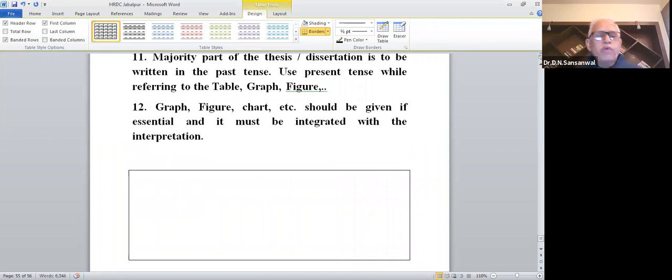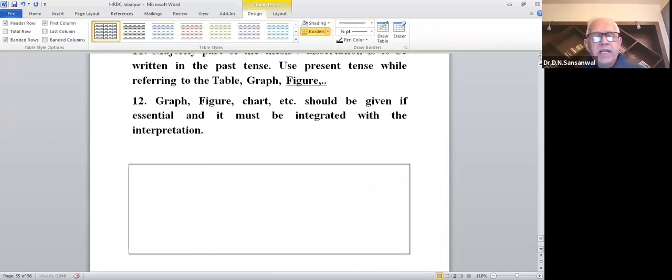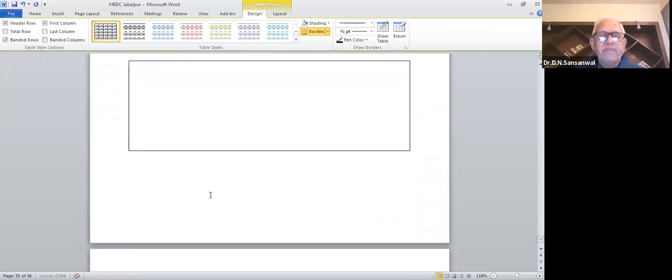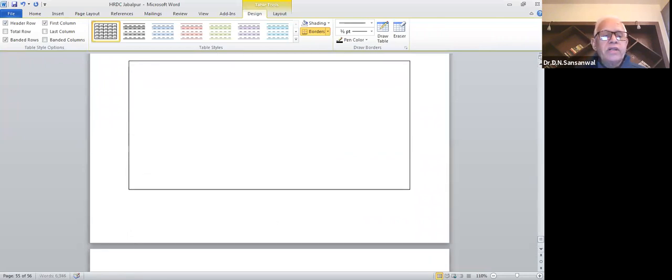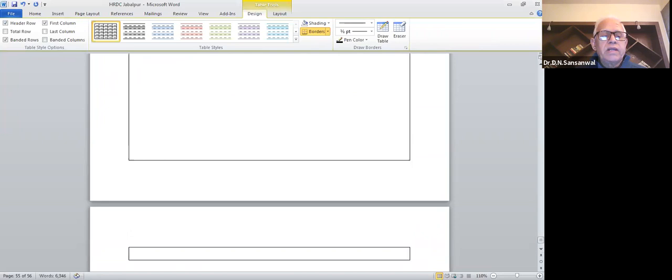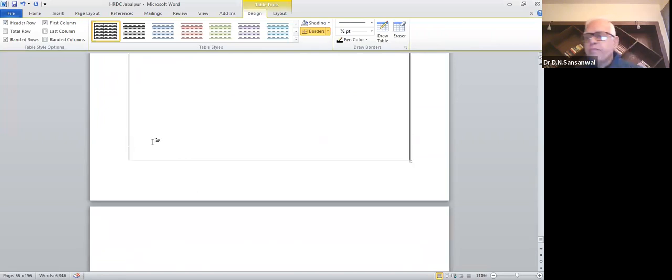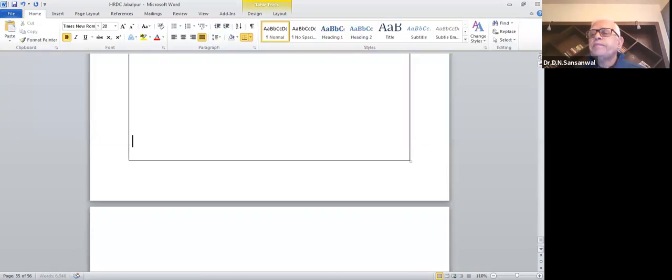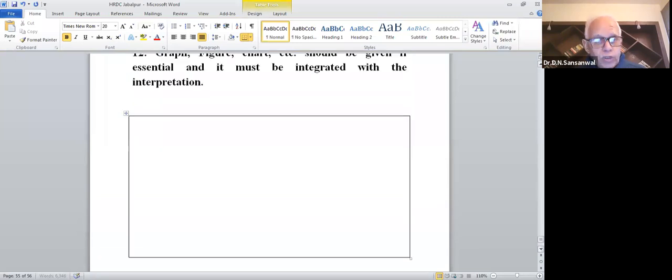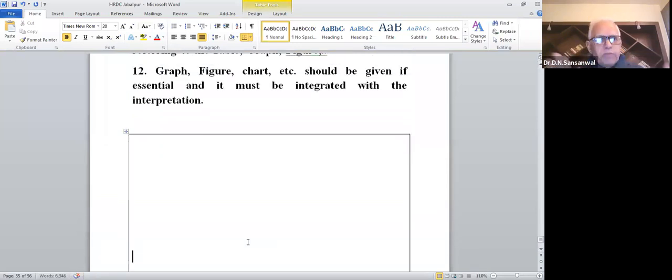and this one page should have, let me see how much space I have. Suppose this is my first page, the top cover of your dissertation or of your thesis.